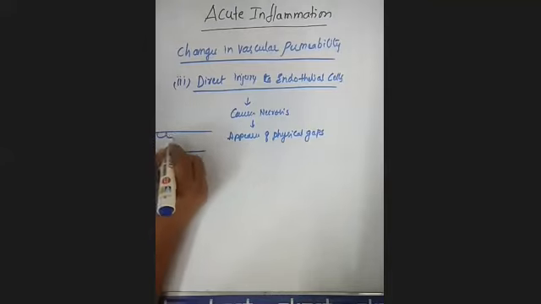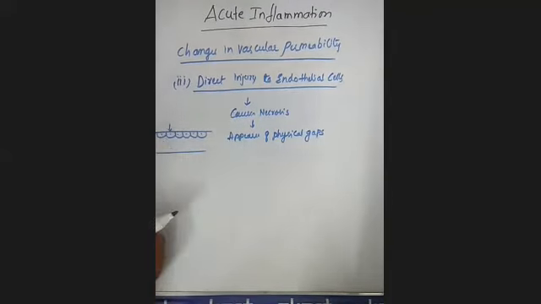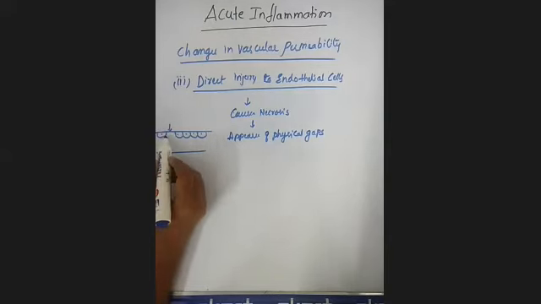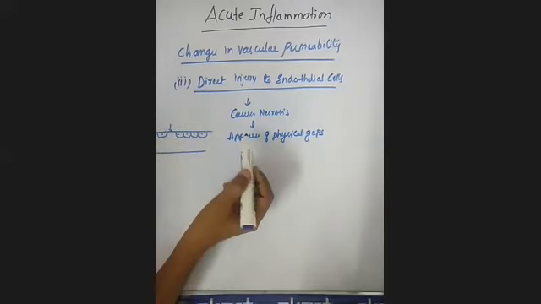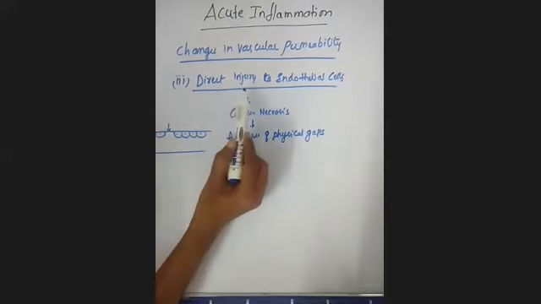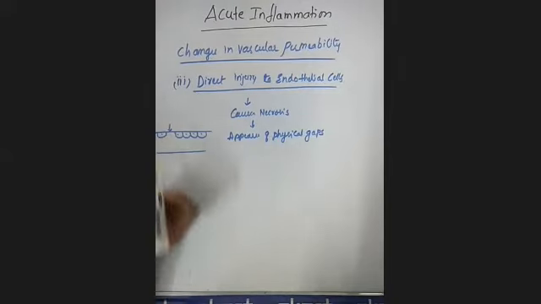This is the endothelial cells. Any agent directly damaging these endothelial cells will lead to the death of these cells. If there is a death of the cell, you are going to observe a physical gap here. So you observe direct injury to the endothelial cells. If there is a physical gap here, immediately this will become leaky.